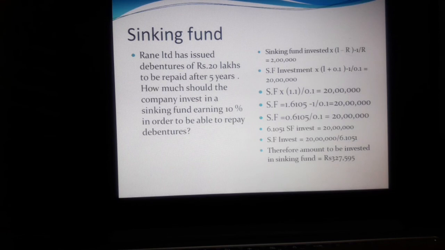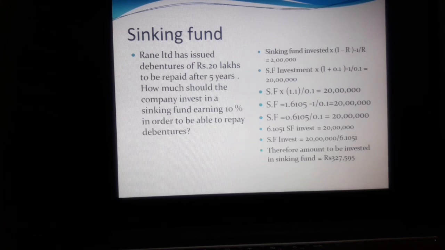Then we have to see the sinking fund method. Rani Limited has issued debentures of rupees 20 lakhs to be repaid after 5 years. How much should the company invest in a sinking fund earning 10% in order to be able to repay the debentures? The sinking fund investment formula is ((1 plus R) to the power n minus 1) divided by R, where R is the rate of interest. So Rani Limited issued debentures of 20 lakhs, which means the sinking fund amount equals 20 lakhs.